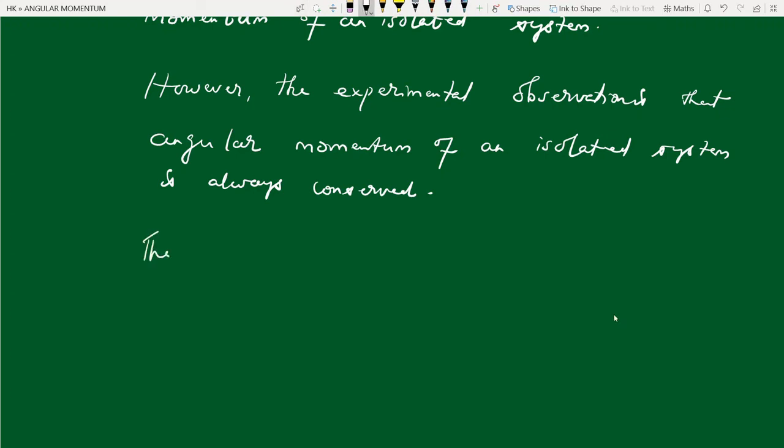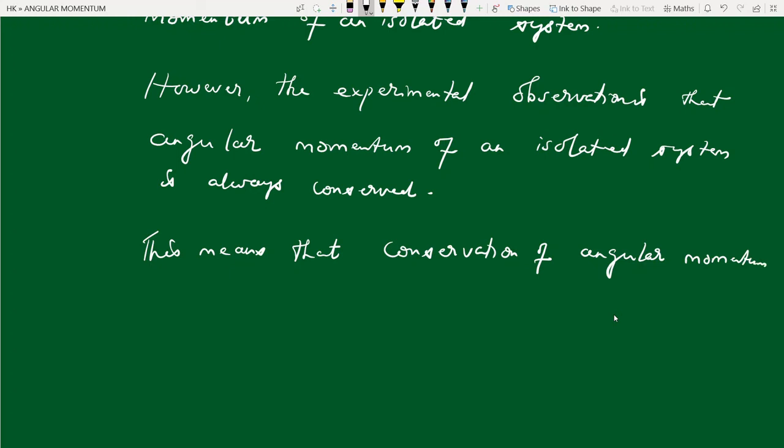So this means that conservation of angular momentum is an independent physical law, independent from Newton's laws.